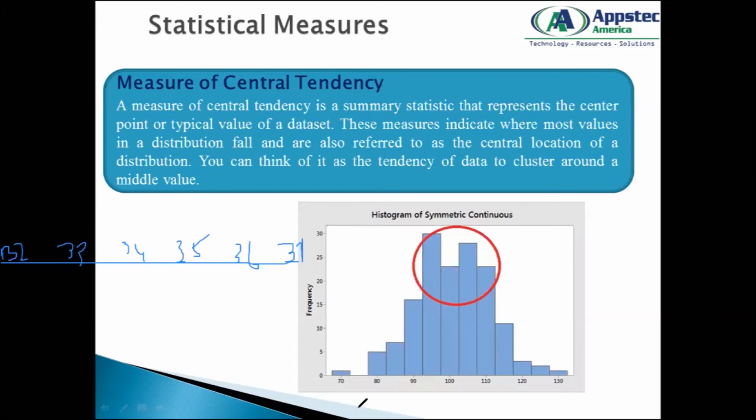Let's say I take an average of these numbers: 32 plus 33 plus 34 plus 35 plus 36 plus 37 is 207, divided by how many values? 6. The average comes to 41.5. Oh, sorry, I made a mistake. It's 207 divided by 6, which is 34.5.